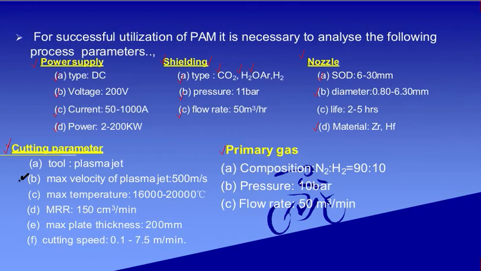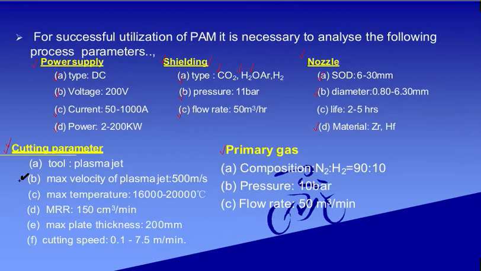So if a cutting operation is included, then what should be considered? First of all, we are considering the tool. What tool? That is the plasma jet, because the plasma jet itself is helping you to cut the material. So your cutting parameter can be considered as the plasma jet.